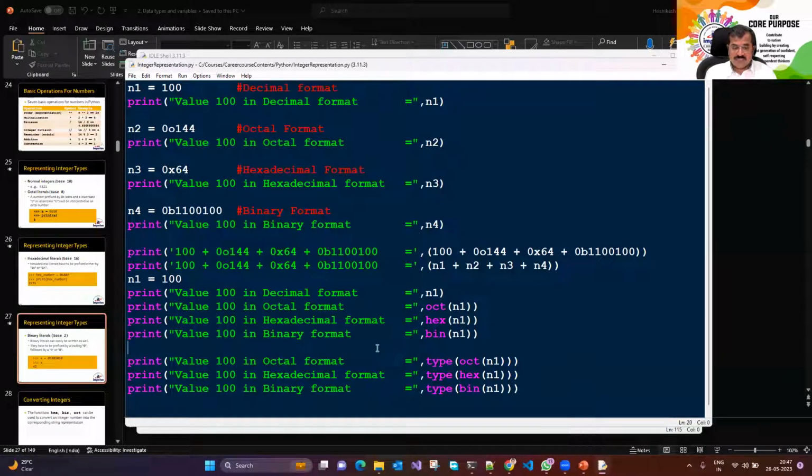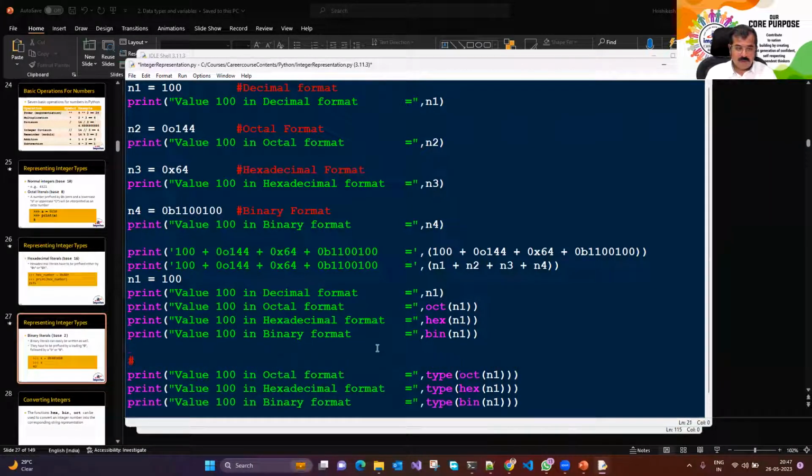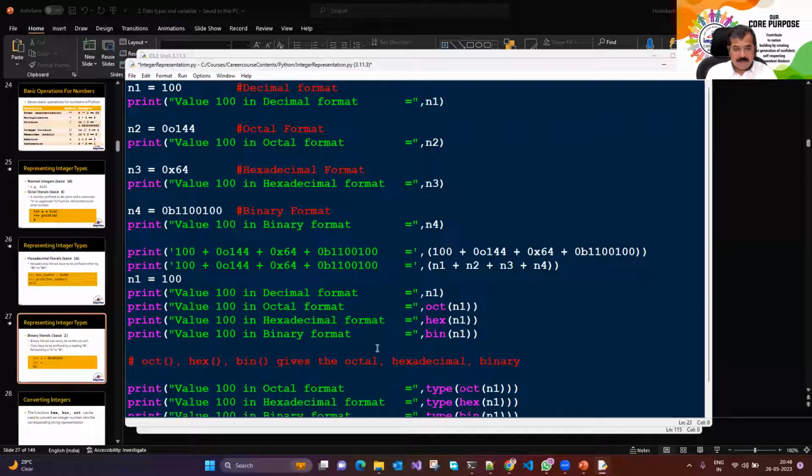So all these three functions, oct, hex, and bin, give the octal, hexadecimal, and binary representation of the integer in string format.